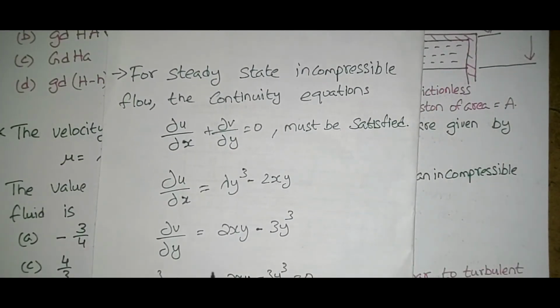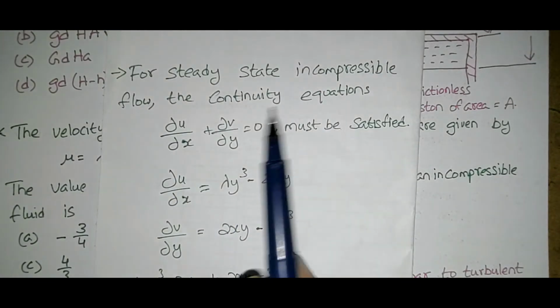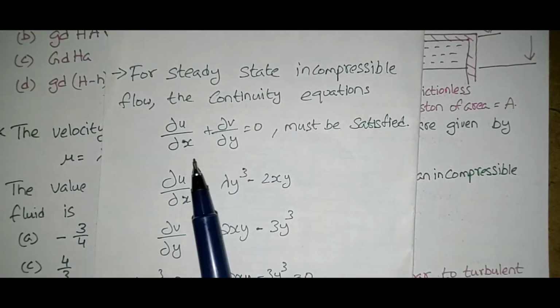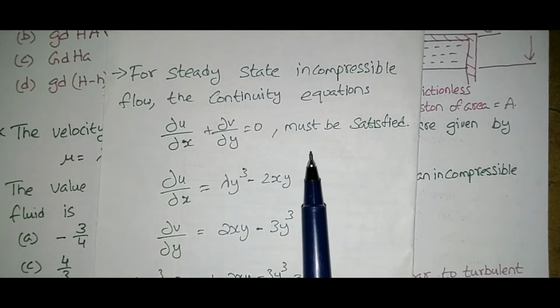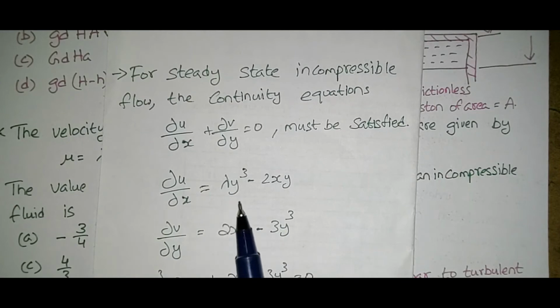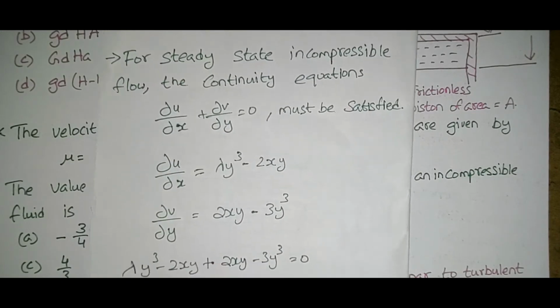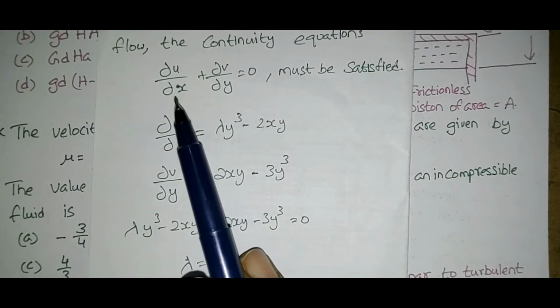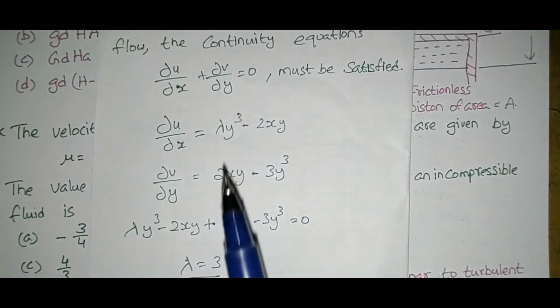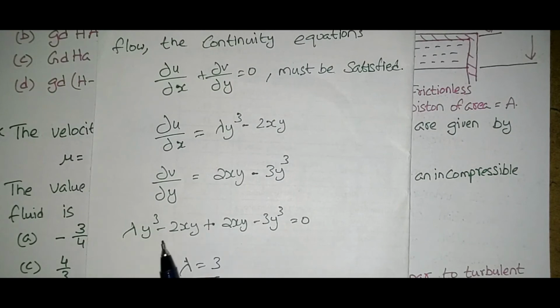For steady state incompressible flow, the continuity equation, dou u by dou x plus dou v by dou y equal to 0, must be satisfied. We know dou u by dou x equals lambda y cube minus 2xy, and dou v by dou y equals 2xy minus 3y cube. Adding these, lambda y cube minus 2xy plus 2xy minus 3y cube is equal to 0.